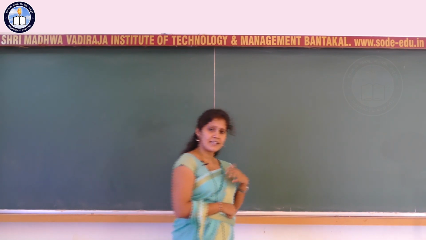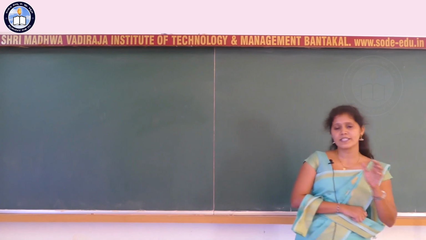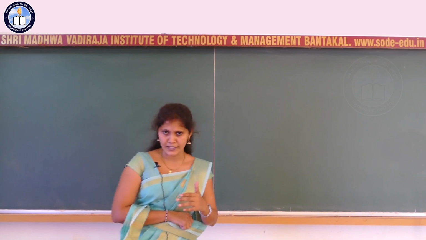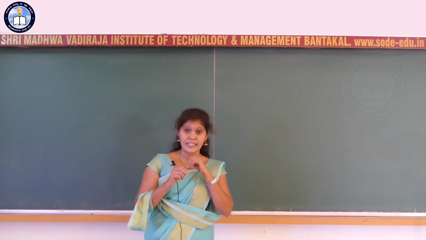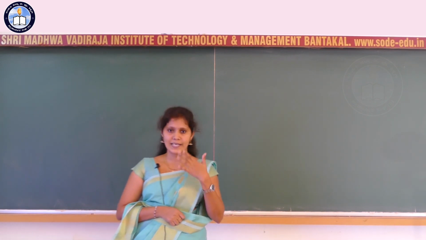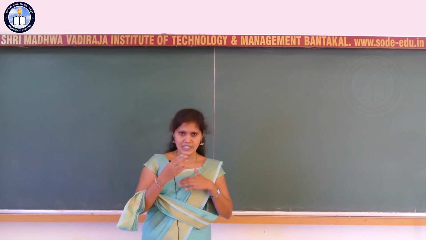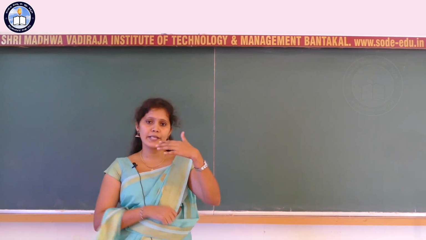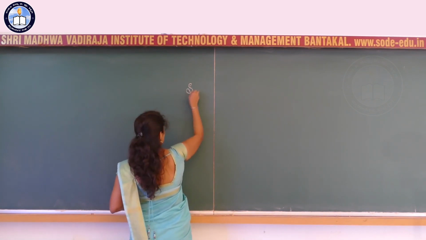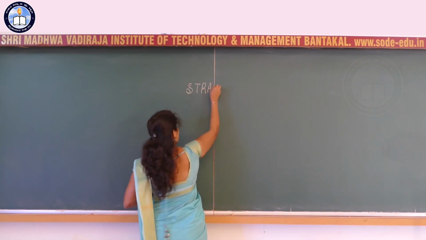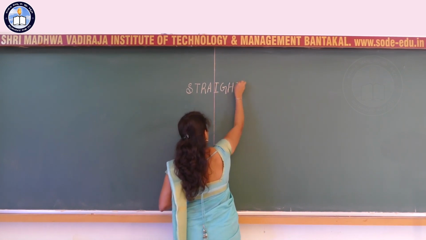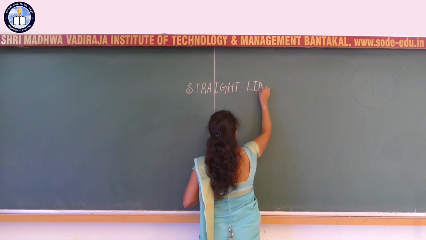Clear? So there are several branches of mathematics. Among those, analytical geometry is one of the branches. And under this analytical geometry, we are going to consider this chapter, which is straight lines. With respect to the straight lines chapter, what are we going to discuss? So the chapter name is straight lines.